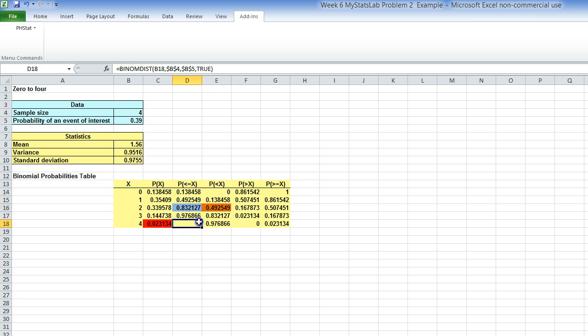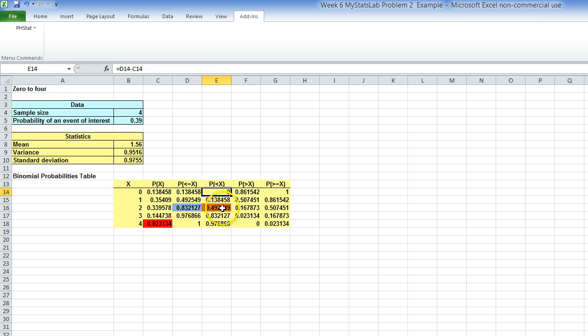And if you look, this one here means the probability that is less than or equal to x. What does that entail? In this case, x is 4. So we're talking about equal to 4, less than 4, which is 3, 2, 1, and 0. So that's every possibility for 4 trials. So therefore, we shouldn't be surprised that this works out to be equal to 1. So click on this and see if you can figure out what each of these mean.